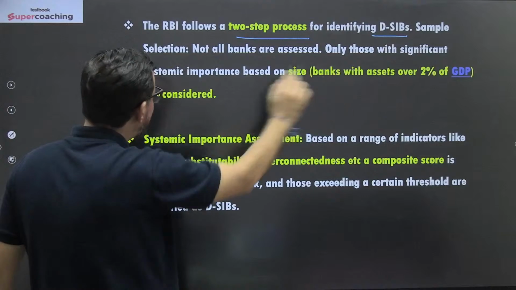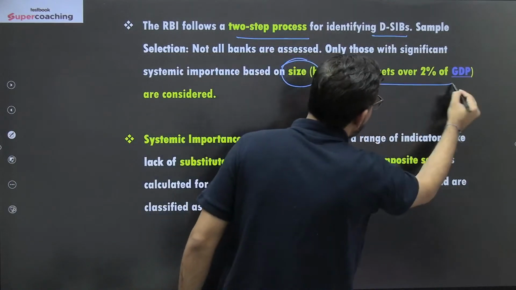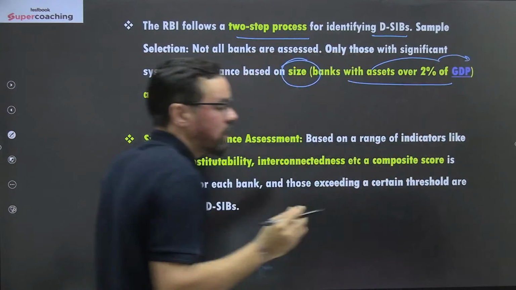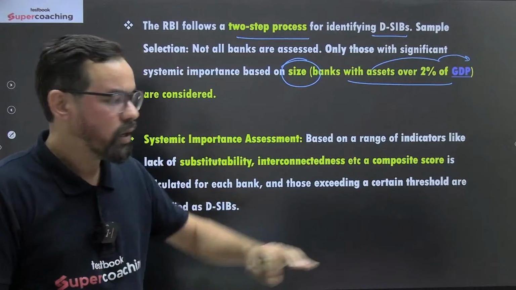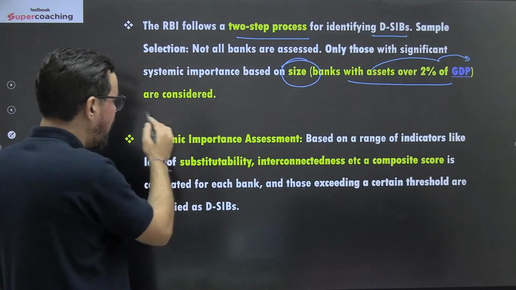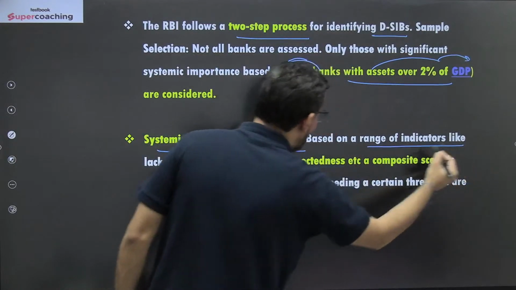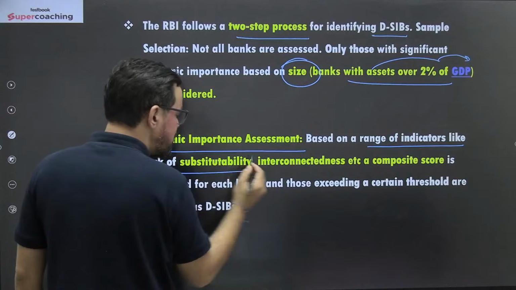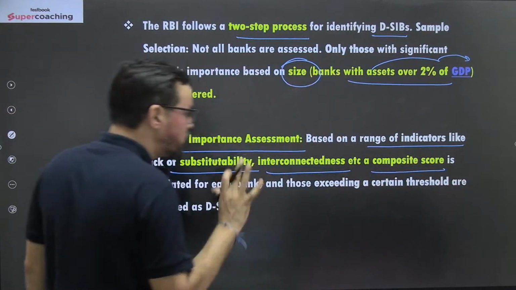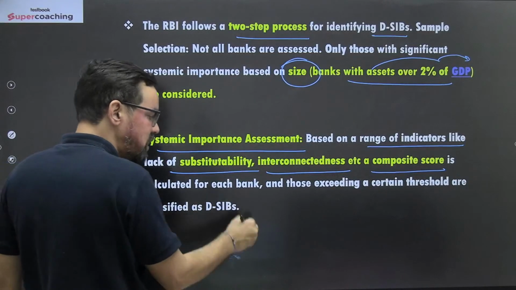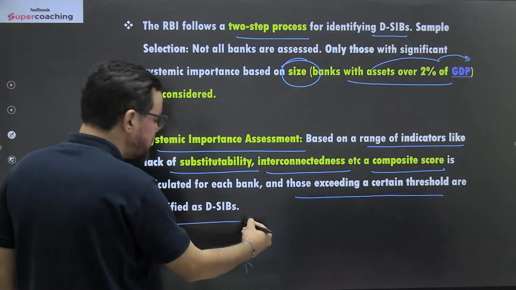So with significant systemic importance based on size, banks with assets over 2% of GDP, ठीक है? ऐसे बैंक जिनका asset size है आपका 2% of our GDP, they will be considered. Then systemic importance assessment, another one, based on a range of indicators like size, substitutability, interconnectedness, etc. A composite score is calculated for each bank, and those exceeding a criteria threshold are classified as DSIBs.